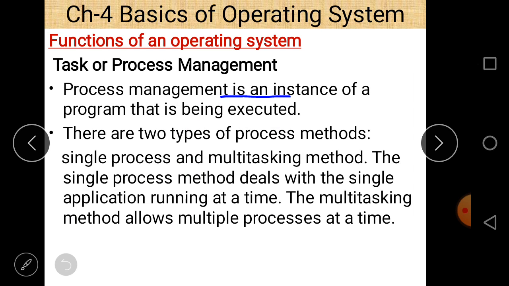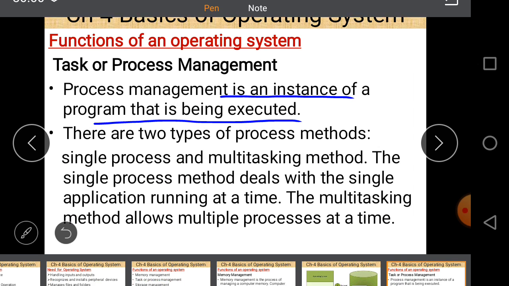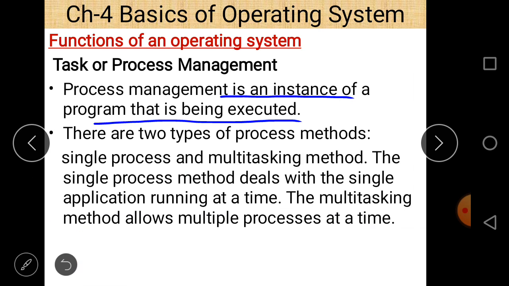We can also say that this is an exact and accurate definition of a process. A process is an instance of a program, and there are two types of process methods: single process and multitasking. The single process method deals with a single application running at a time, and the multitasking method allows for multiple processes at a time. Execution of the process is also done by the operating system, and there are different phases of a process execution. All these phases can be managed by an operating system.